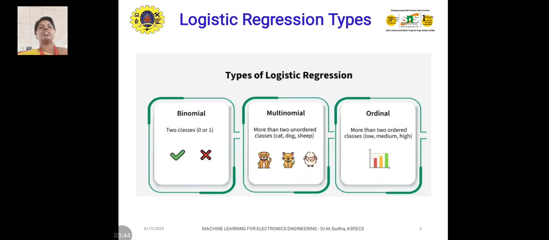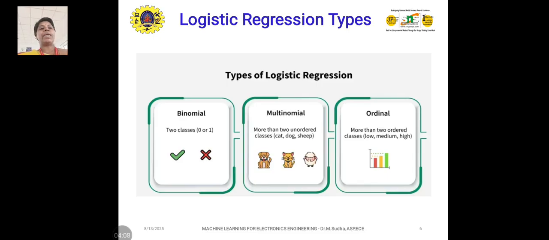Here we have three types of logistic regression: binomial, multinomial and ordinal. What is binomial? Bi means 2, so it has two classes, either 0 or 1, that is why it is binomial. Multinomial, multi means more than 2, so more than 2 unordered classes.